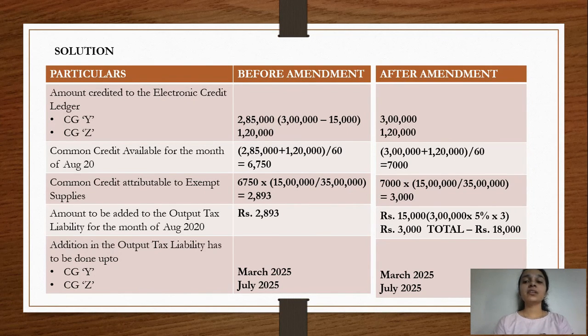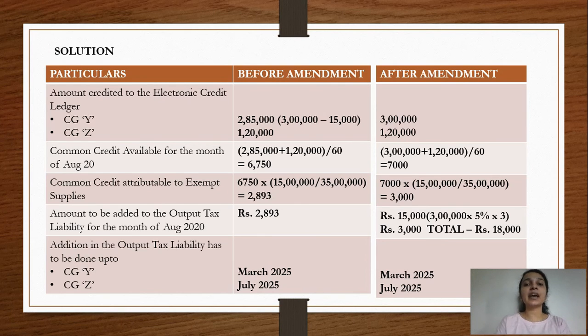Now what is the common credit which is available? It is 3 lakh plus 1,20,000, 4,20,000 divided by 60, we get 7,000. So what is the common credit which is attributable to exempt supply? It is 7,000 into 15 lakh by 35 lakh, which comes to 3,000. So the amount which will be added to the output tax liability will be 3,000. For the month of August, it will be 3,000 only. But yes, I have written this 15,000. This 15,000 will be added to the output tax liability in the month of July itself. This will not be added in the month of August.